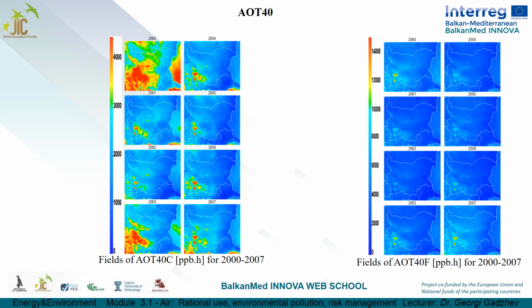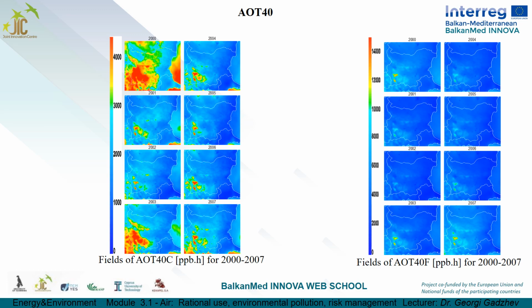The European Union has defined an excess indicator for the protection of vegetation and forests. The AOT40 for forests, or accumulated ozone exposure over a threshold of 40 ppb, or 80 micrograms per cubic meter, is the accumulated excess of hourly ozone concentrations above 80 micrograms per cubic meter, between 8 a.m. and 8 p.m. Central European Time over the period April-September. This indicator quantifies only ozone exposure, which means it is not the effective ozone uptake by, and therefore damage caused to, vegetation.